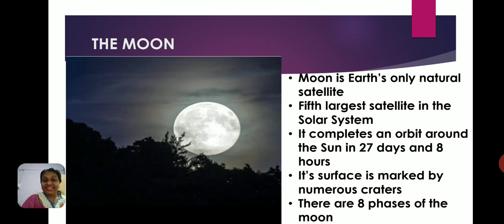And there are 8 phases of the moon. How many phases of the moon are there? 8. These are the different things that you need to remember about the moon.